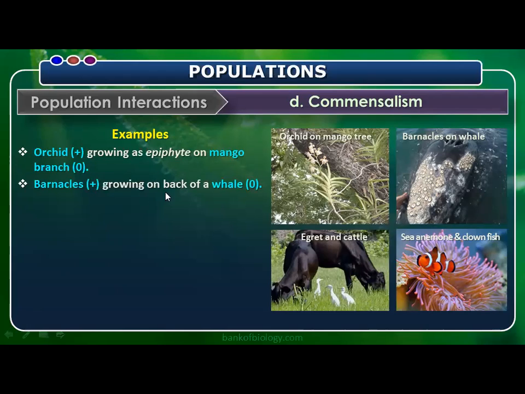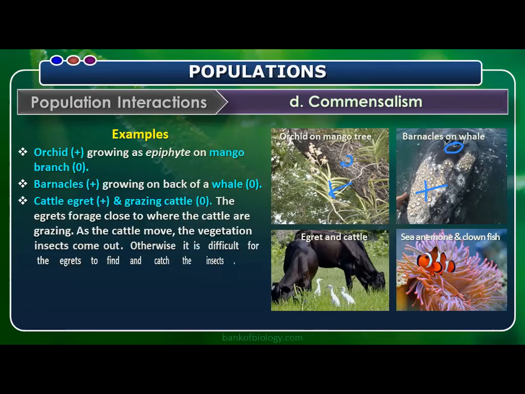The barnacles growing on the whale, on the back of the whale, you can see here. The barnacles are sedentary organisms. So then nothing happens to the whale. So who is plus here? Barnacle is plus and whale is 0. Okay, the orchid growing as epiphyte on a mango branch, orchid is plus, that means it gets benefit, and mango tree is 0.